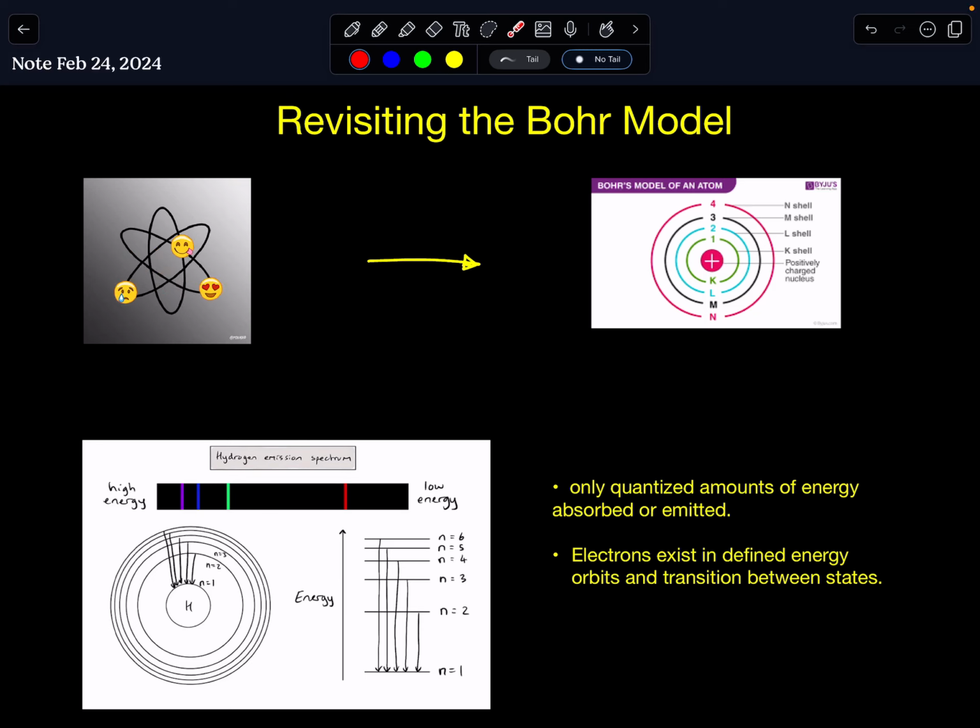All right, so after learning about the photoelectric effect, the de Broglie wavelength, and wave-particle duality, we're ready to revisit the Bohr model and try to understand how Bohr came up with the idea that electrons exist in defined energy orbits, and to make sense of Rutherford's model of the electrons, which said that electrons are like satellites around a positively charged nucleus. And what kind of evidence did Bohr have to make this model?